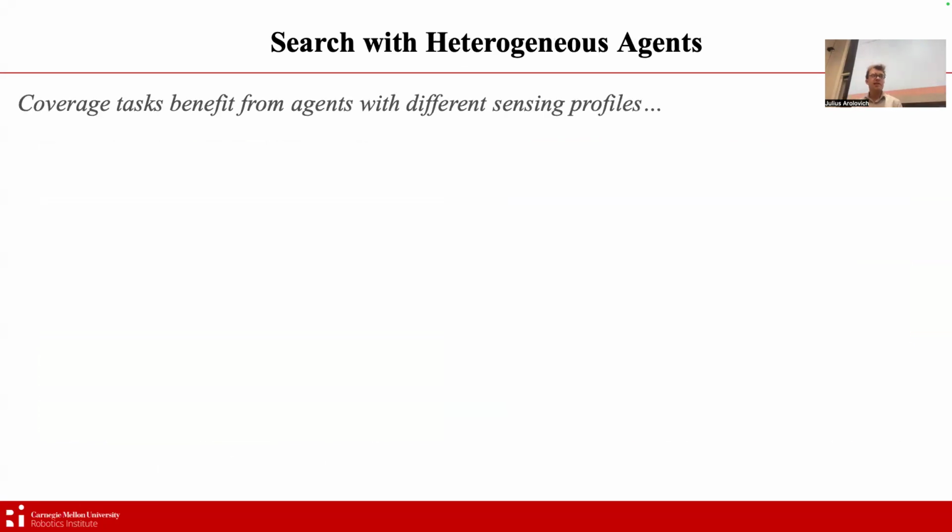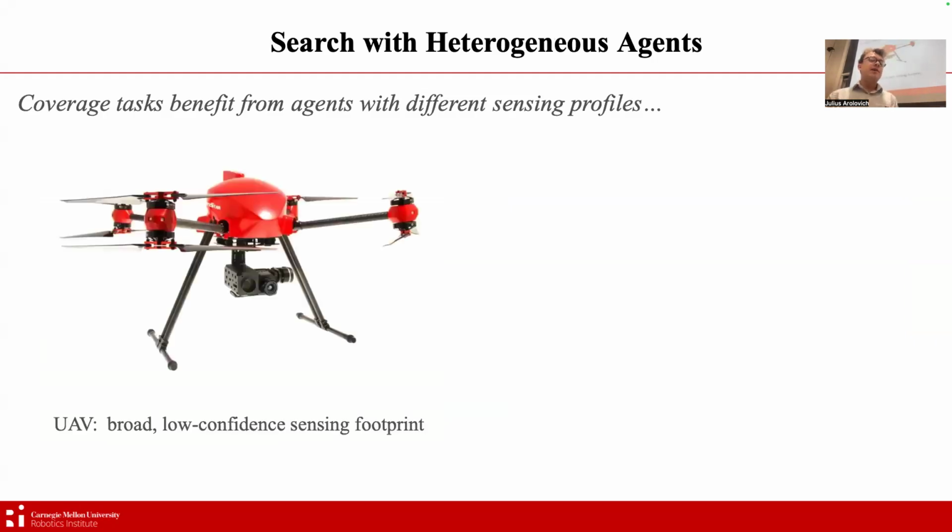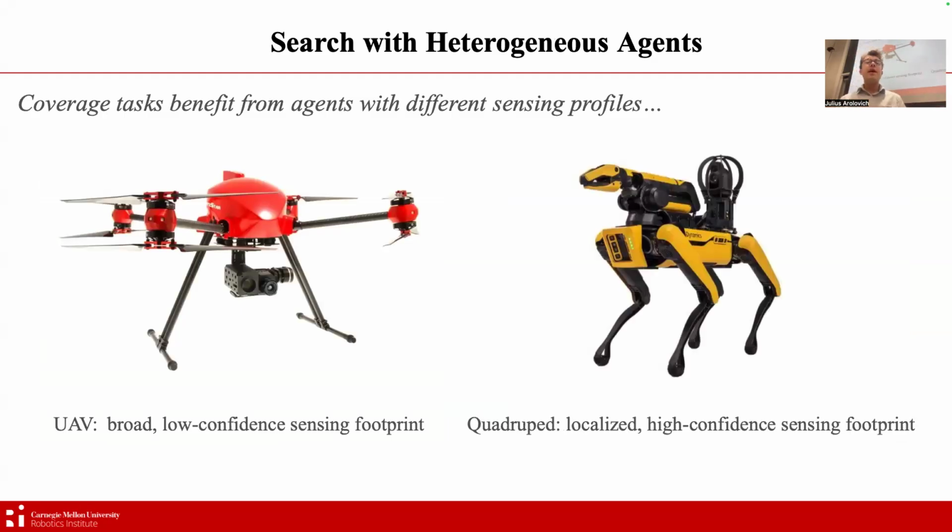In many of these tasks, coverage benefits from having agents with different abilities. Different abilities can come in the form of different kinodynamic profiles or sensing profiles. What that means is we benefit from having agents that move and sense in different ways. For example, in a search and rescue operation, we could benefit from having UAVs and quadrupeds. UAVs will have broader, lower confidence sensing footprints.